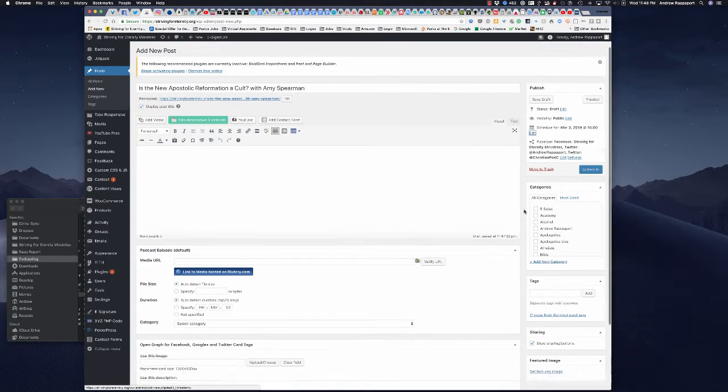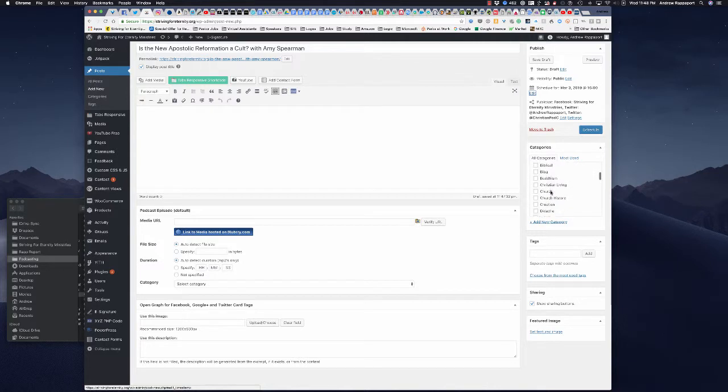Now, an important thing here, you want to make sure the categories. Do not add a category for folks in the Christian podcast community. You want to choose podcasts, plural, and you want to choose the podcast. This is the Wrap Report. And so I'm going to choose those two. Do not add a category. It does affect the rest of our website, which has other things going on, and so do not do it.